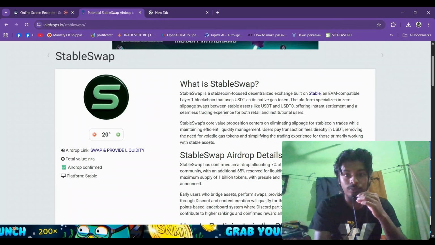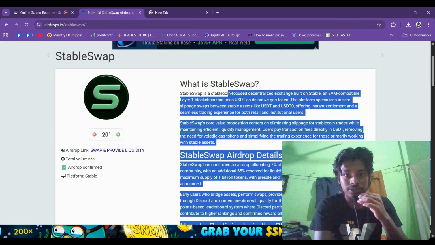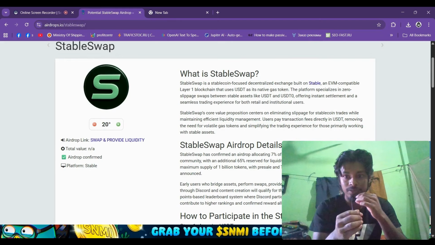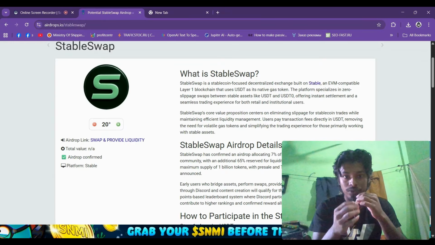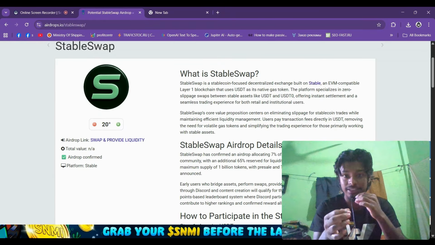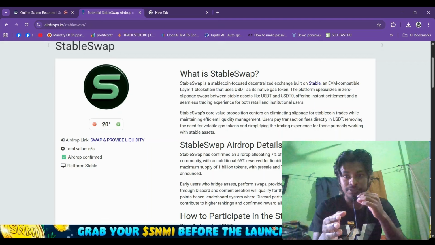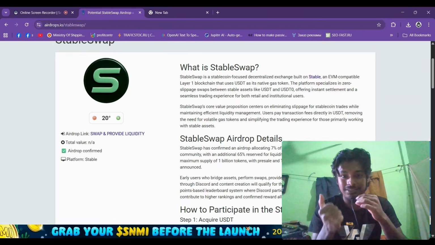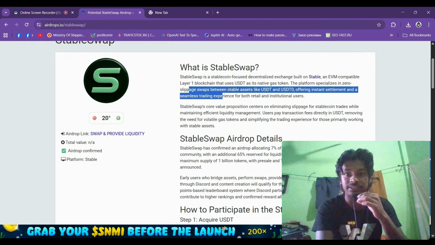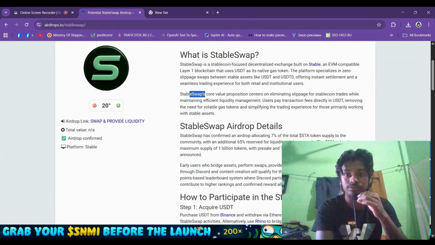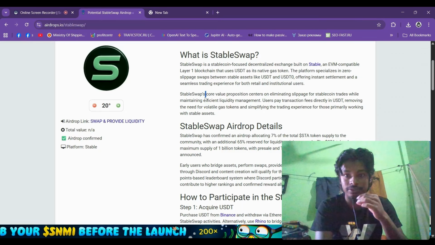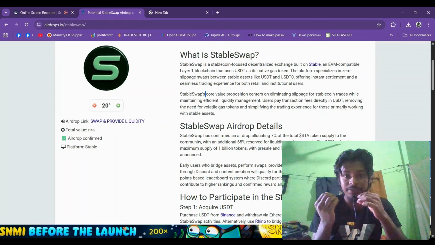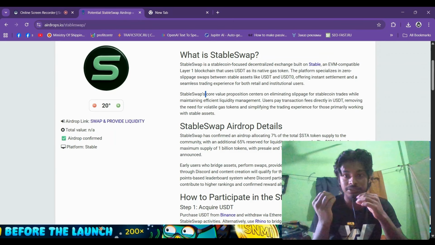StableSwipe is a stablecoin-focused decentralized exchange built on Stable, an EVM-compatible layer 1 blockchain that uses USDT as its native gas token. The platform specializes in zero slippage swaps between stable assets like USDT and USDT0, offering instant settlement and a seamless trading experience for both retail and institutional users.